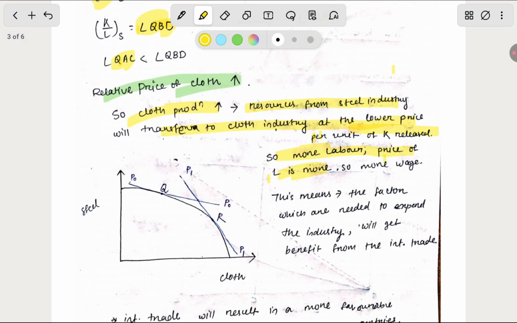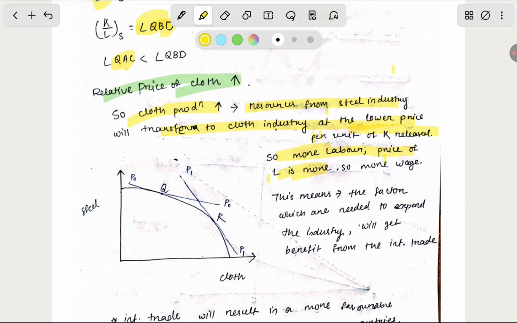If you take a real world application, suppose China is exporting its goods to America and in America there is seen a wage inequality. It is an example of which theorem? It is an indication or example of the Samuelson theorem. Because to increase the cloth production, resources from the steel industry come to the cloth industry at a lower price.